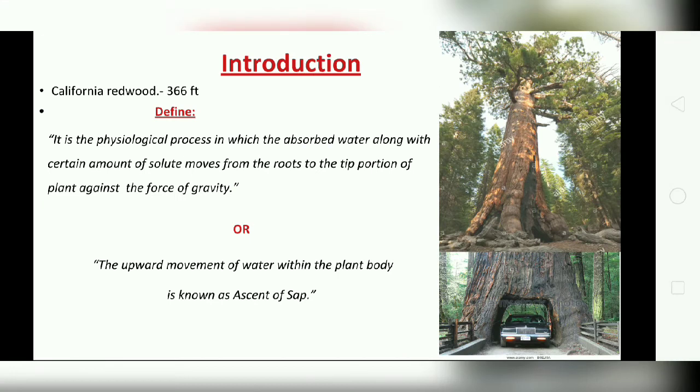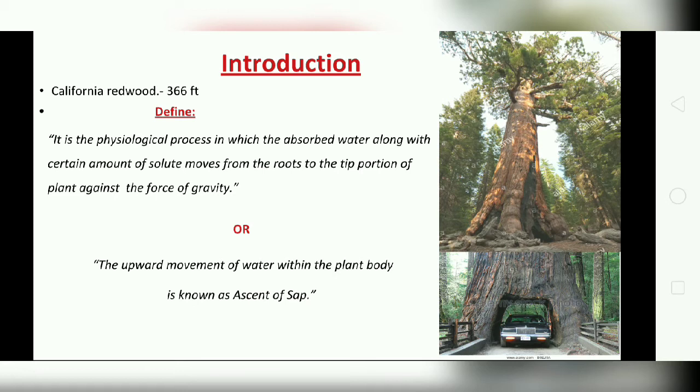In this picture we can see a California redwood, known as Sequoia sempervirens, which is nearby 366 feet, the tallest tree. It is one of the mysteries which can be resolved by studying a physiological process such as ascent of sap.